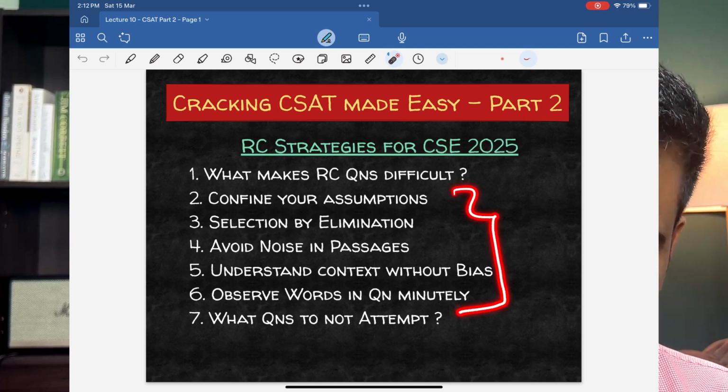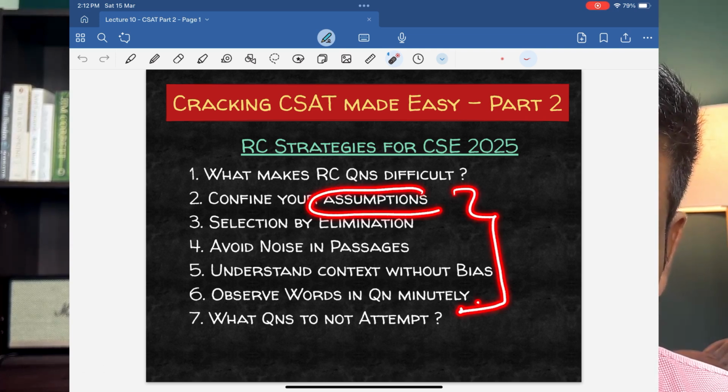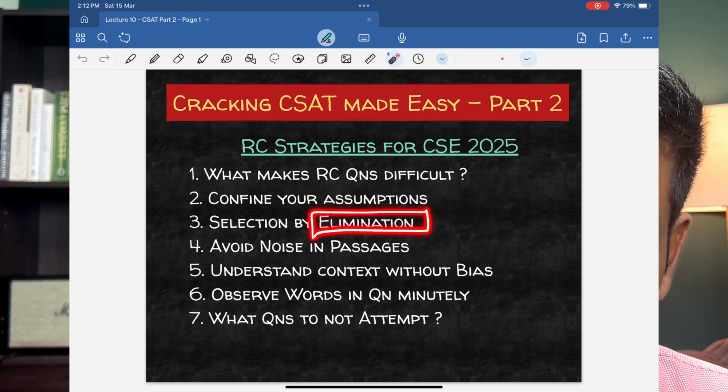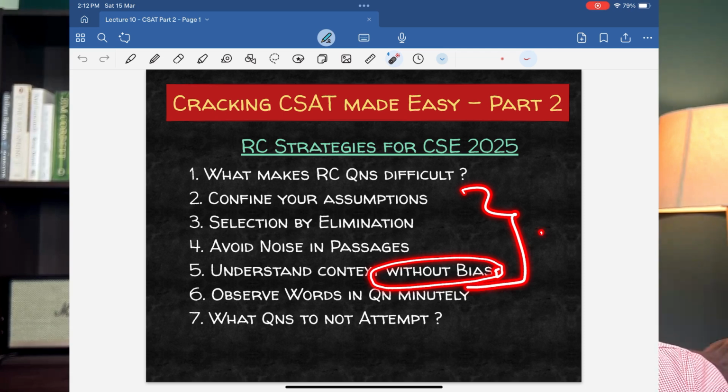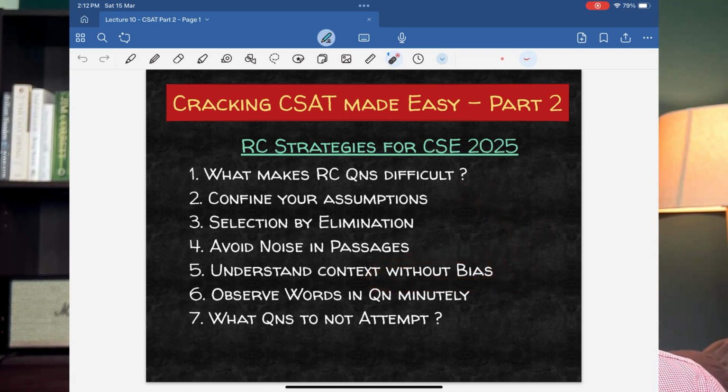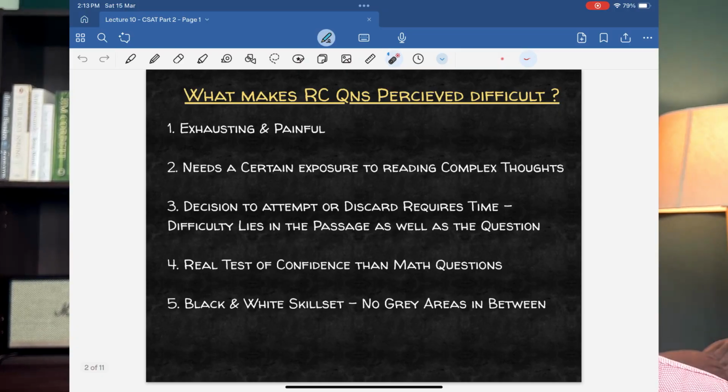Okay, so what I'm trying to say is, these are not skill sets which can only be used in one passage. No, these are a similar set of skill sets, right? These are the skill sets that I have written in the first opening slide, right? So the way you limit your assumptions, the way you use elimination methods, okay, the way you function unbiased when you read a passage. These are all a set of complex interrelated skills, and same skills will be used to get almost all passage questions right. Correct? So either you have the set of skills or you don't have these skills. Correct? So that's why I believe reading comprehension is more black and white than mathematics.